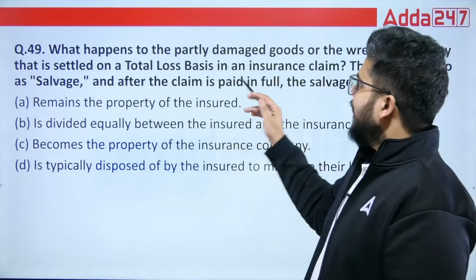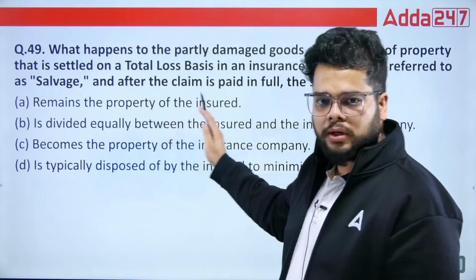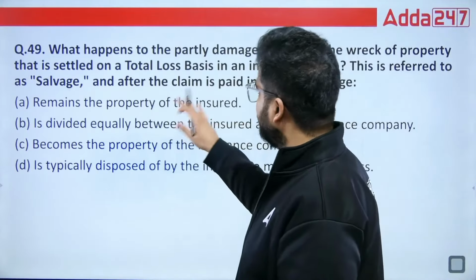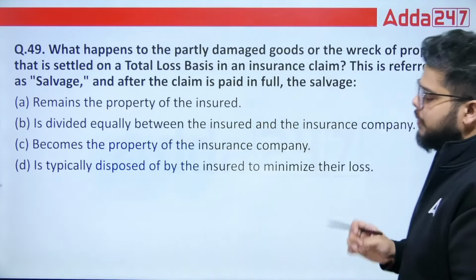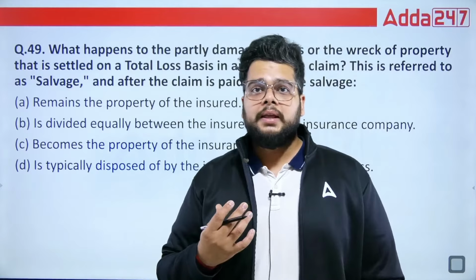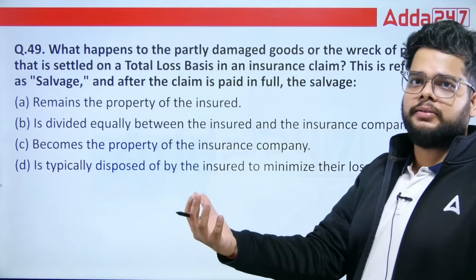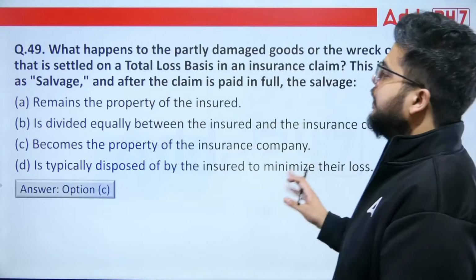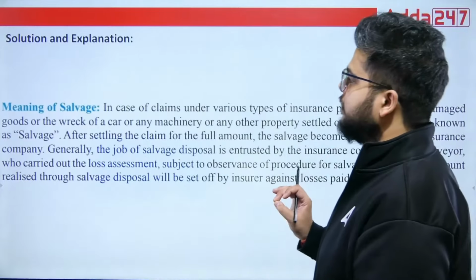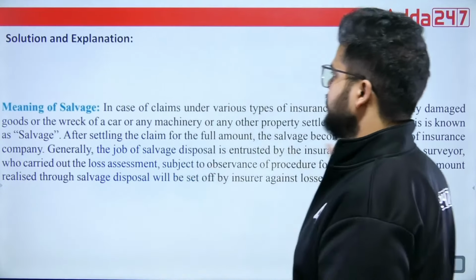What happens to the partly damaged goods or the wreck of property that is settled on a total loss basis? Total loss basis in an insurance claim. This is referred to as salvage, and after the claim is paid in full, what will happen to the salvage? Whether it will become the liability of the insurance company, remain with the insurance company, or be passed on to the customer. Directly stated, it becomes the property of the insurance company. Fine. This is very, very important. Salvage, always remember, just the wreck of the car, whatever the remains are, becomes the property of the insurance company.